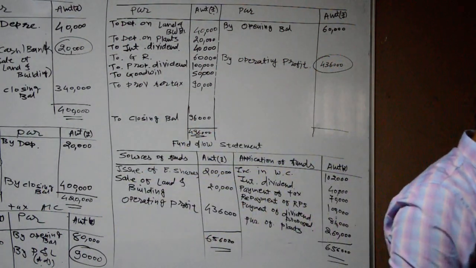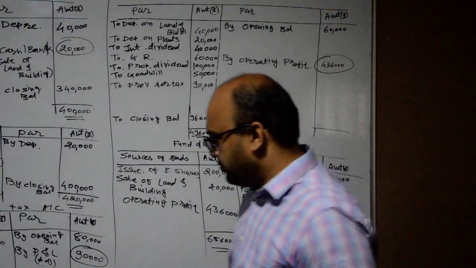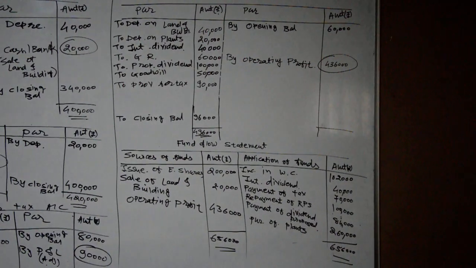Okay, so nothing new, and we have already completed those kind of sums.